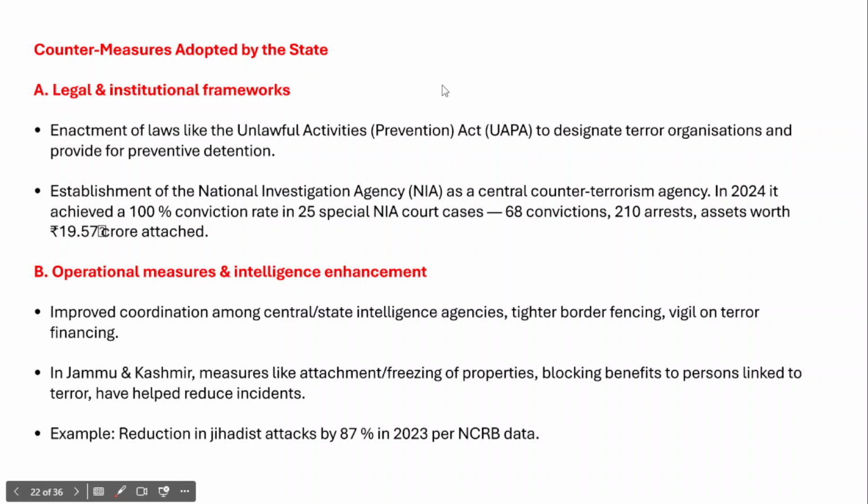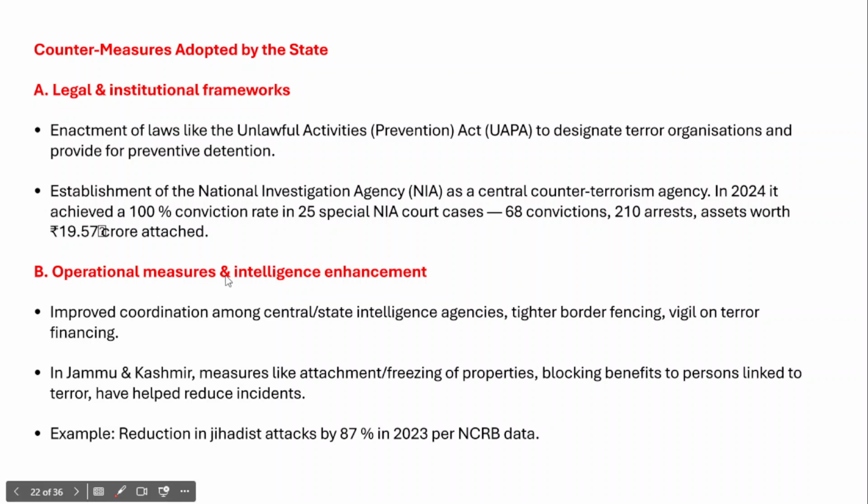In the year 2024, it achieved a 100% conviction rate in around 25 special NIA court cases, with a total of 68 convictions, 210 arrests, and assets worth 19.57 crore attached by the National Investigation Agency. So these are some instruments which are part of the legal and institutional framework aimed to deal with the threat of terrorism in India.